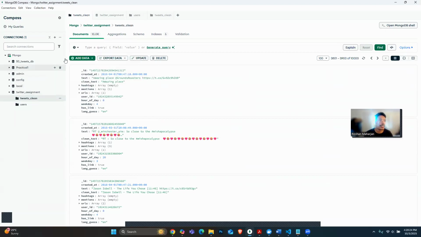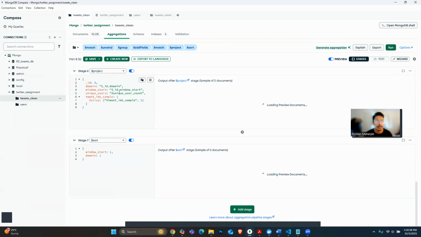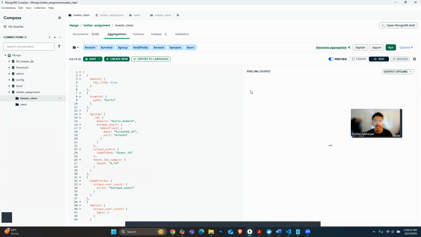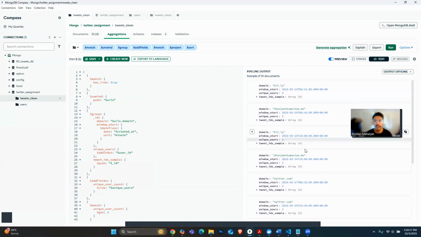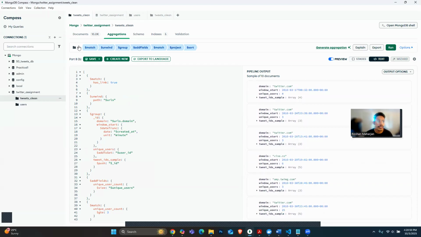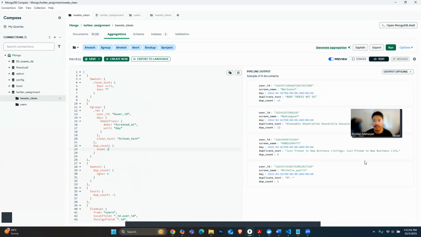Moving on to the second part. In tweets clean, in the second we have to detect domains that have greater than or equal to 3 distinct users. For that, I have written the aggregation pipeline like this, and there is a sample of 10 documents as the pipeline output. This one is running fine. And for part C, I have written the aggregation pipeline like this, and the output seems to be fine as per the task requirement.